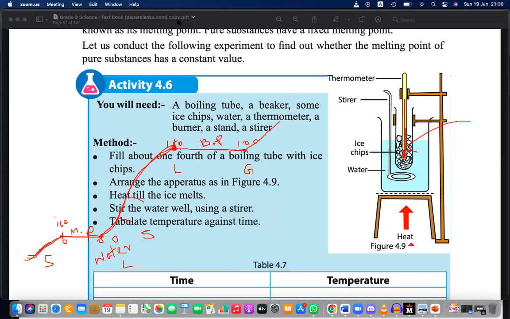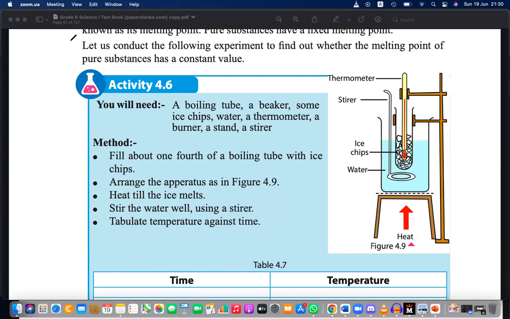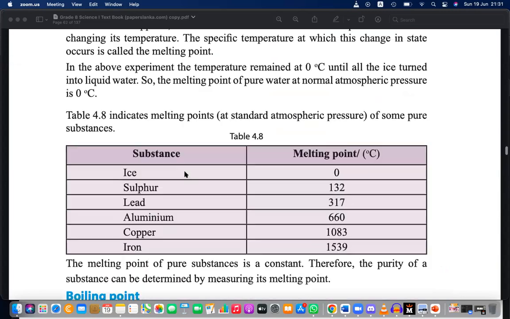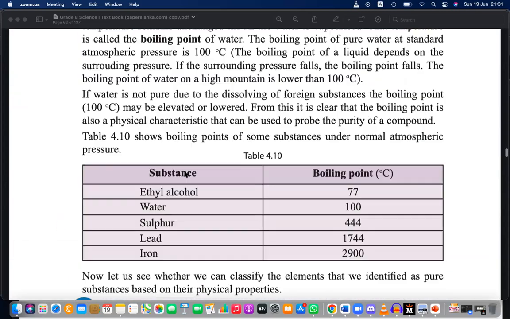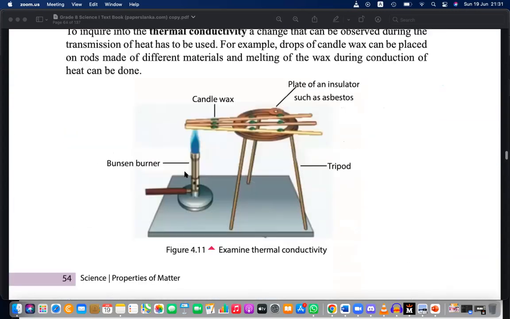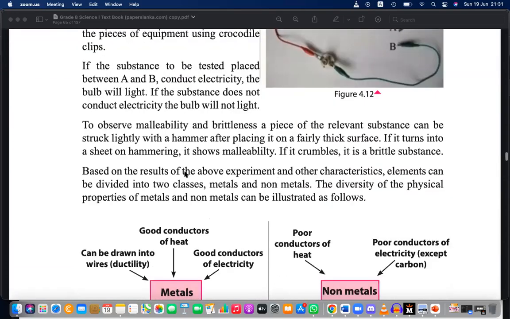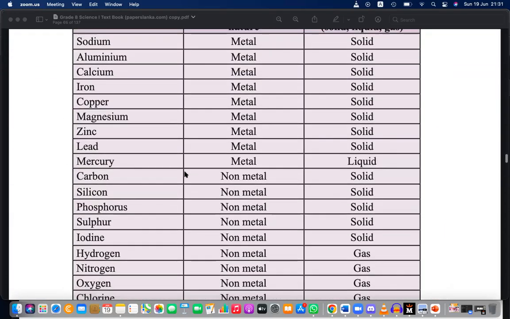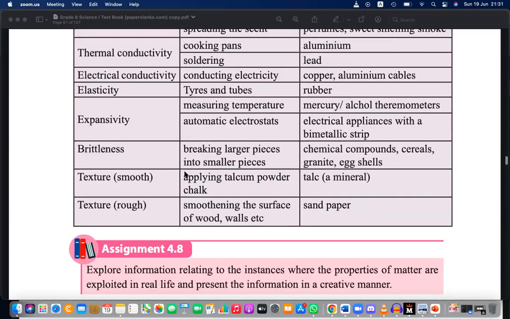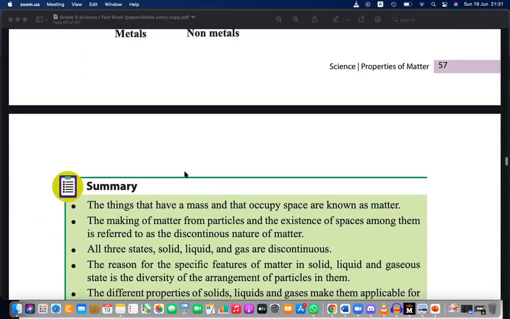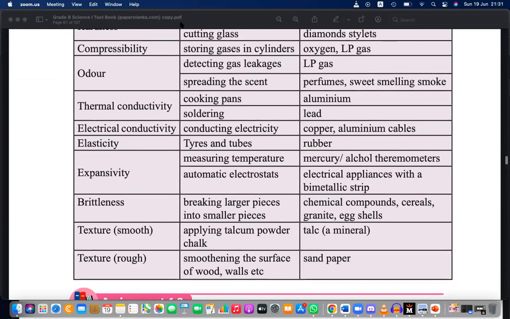Okay. Next day I'll be discussing melting point, boiling point, density. These are some properties that we need to discuss. We need to do some small calculations on that also. We will also discuss the electrical and thermal conductivity and the different states of different elements. So I think we can finish the lesson next day.